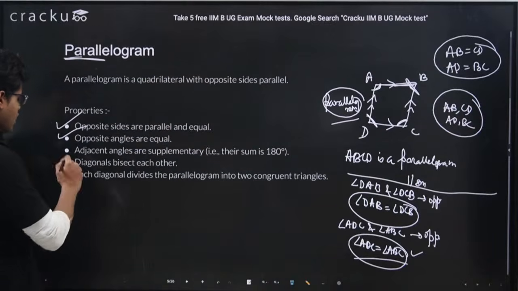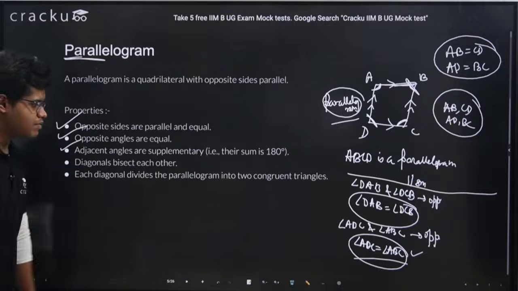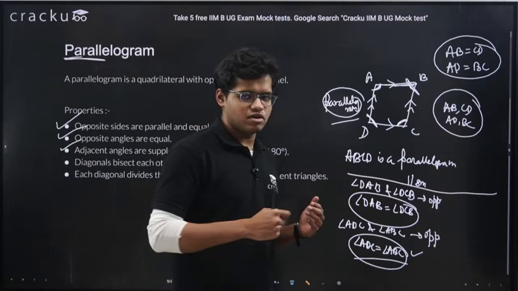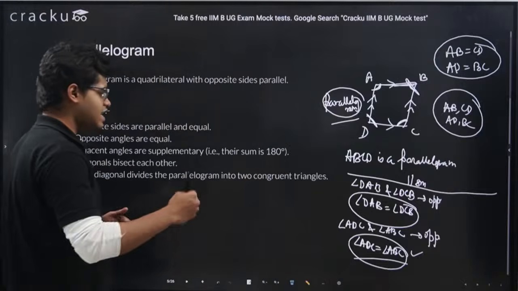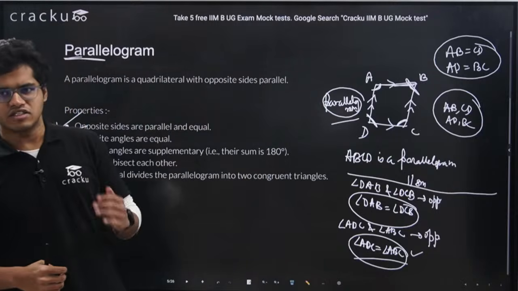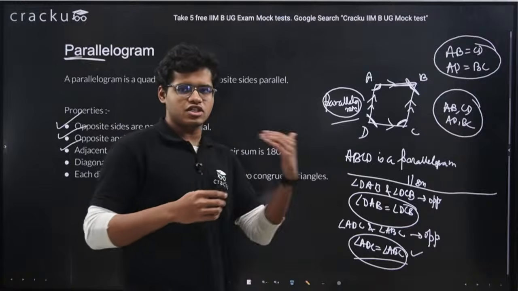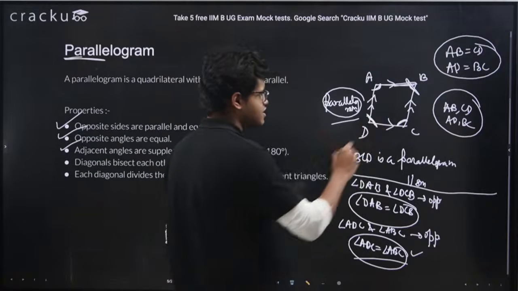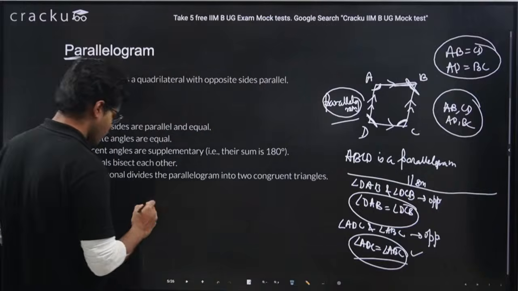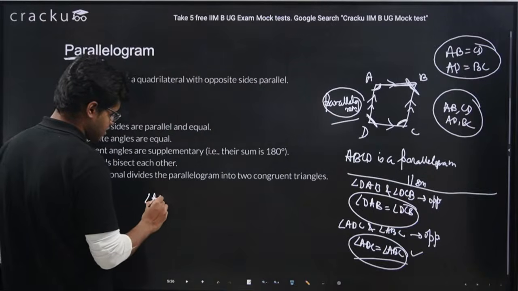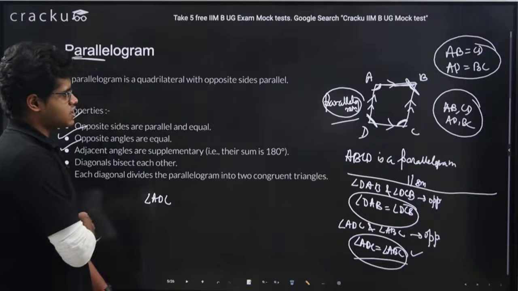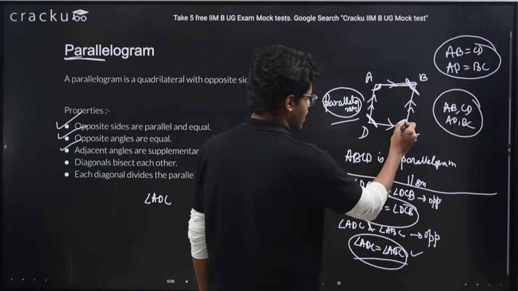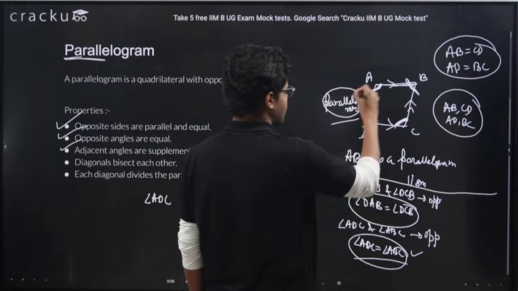Okay. And what we are having: adjacent angles are supplementary. Now what are adjacent angles? The meaning of adjacent is next to each other, right? Adjacent means just next. So for angle ADC, what are the adjacent angles? Means angles which are next to D. The angles are this angle and this angle.